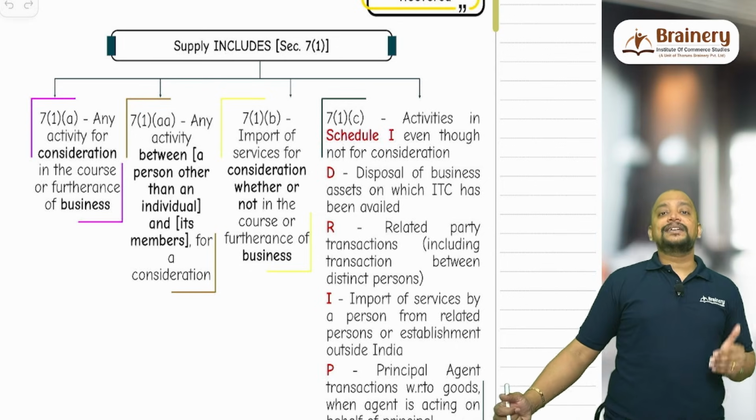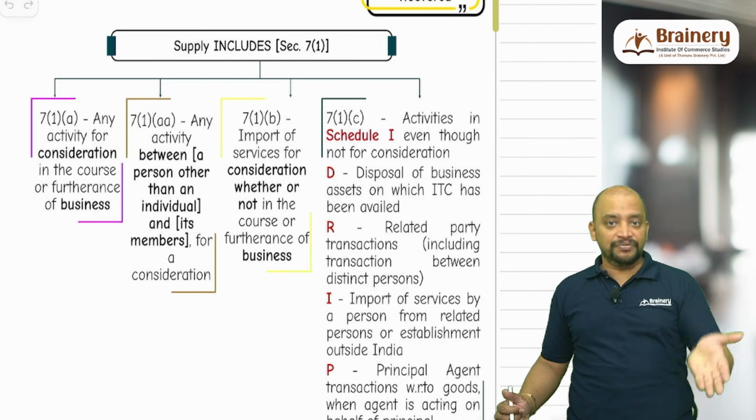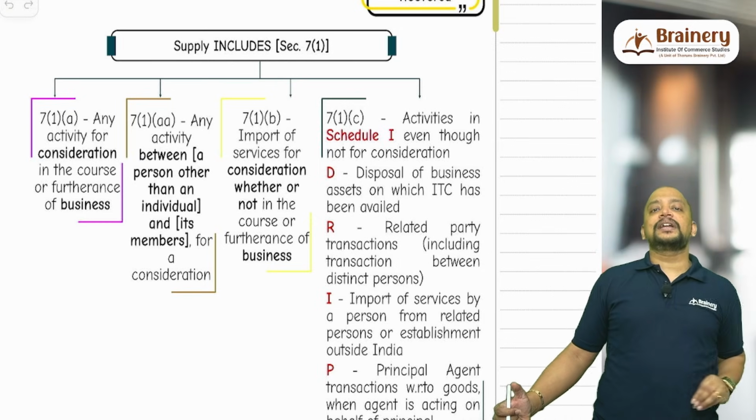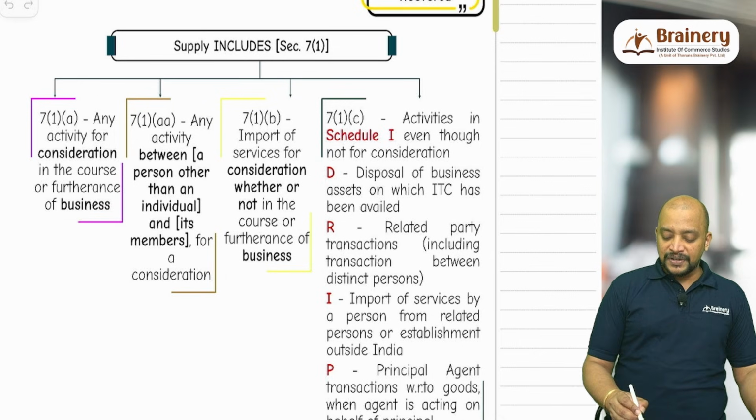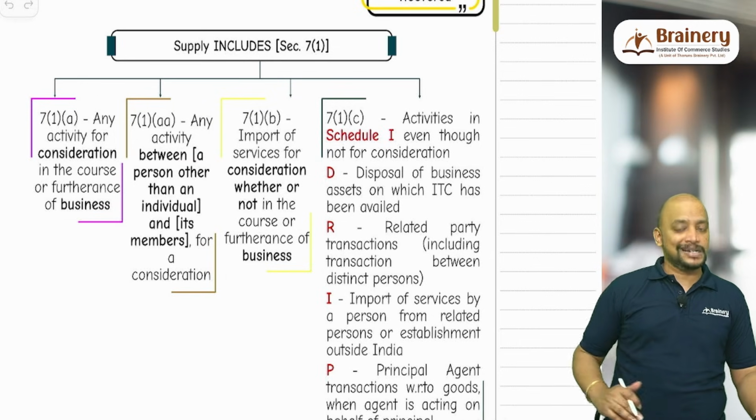But what if the partner has made a separate agreement with the partnership firm wherein they will be getting some technical fees or professional fees? That will become supply under 7(1)(a). So between a person other than individual and its members for a consideration.